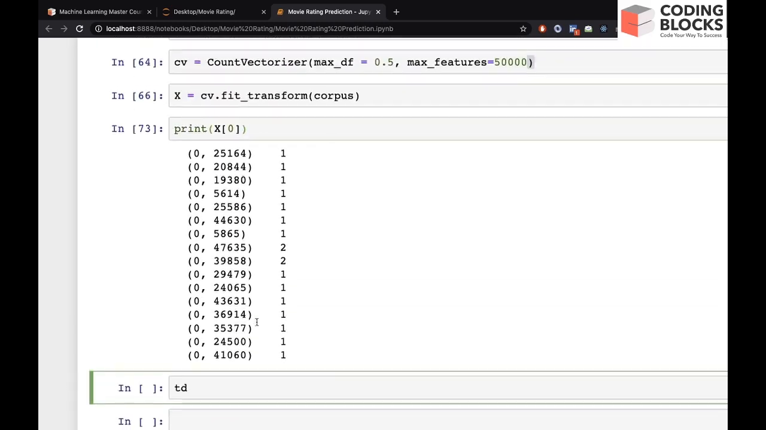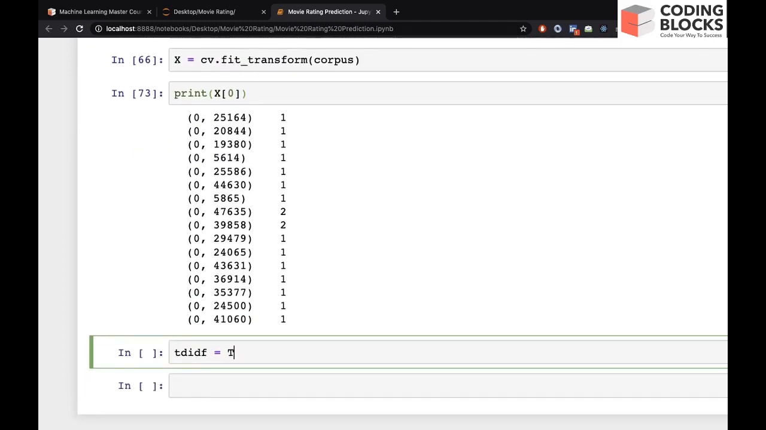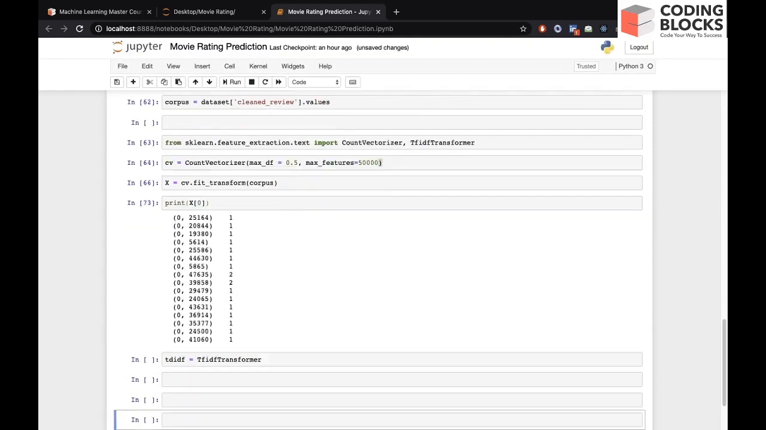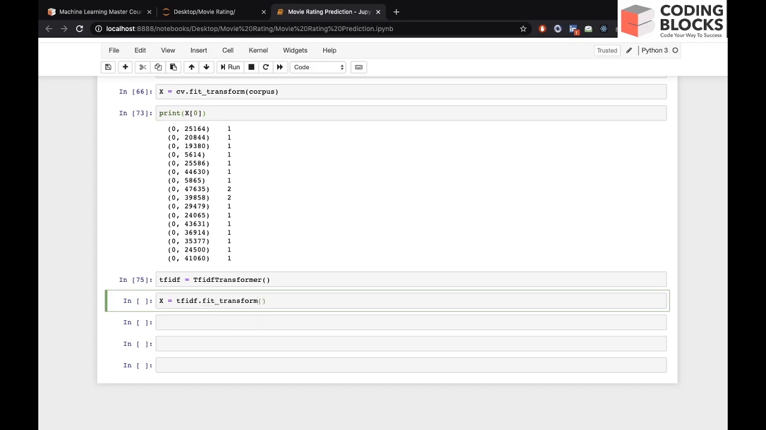Let's create an object of TF-IDF, keeping all default parameters. And you can say x is equal to tfidf.fit_transform, and let's pass x. So now if you check, the shape would still remain the same.